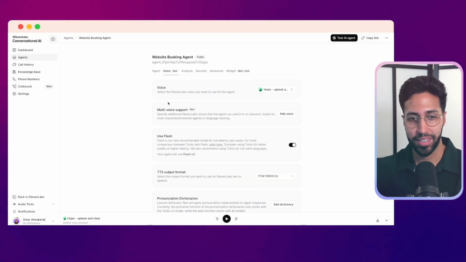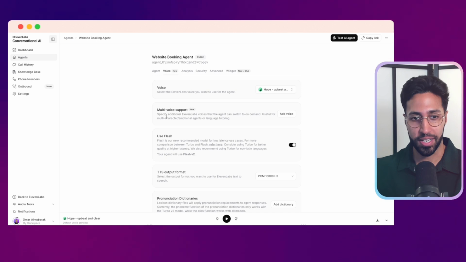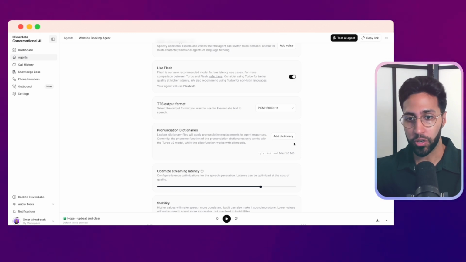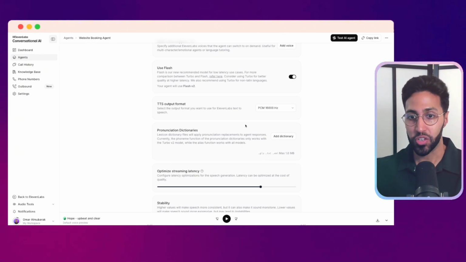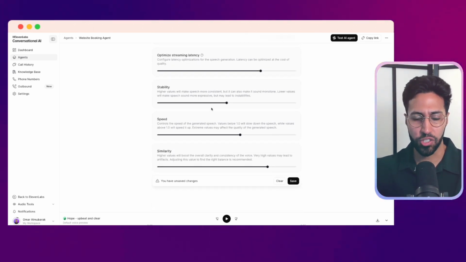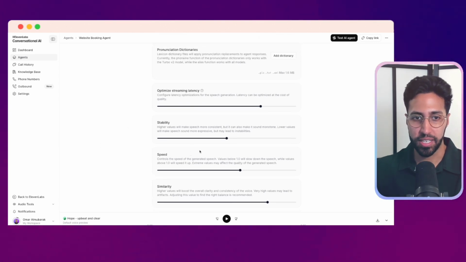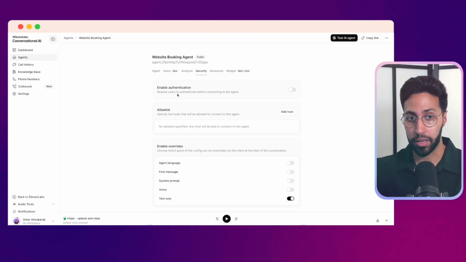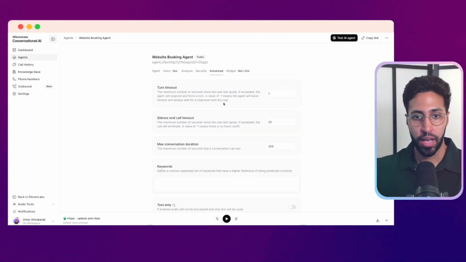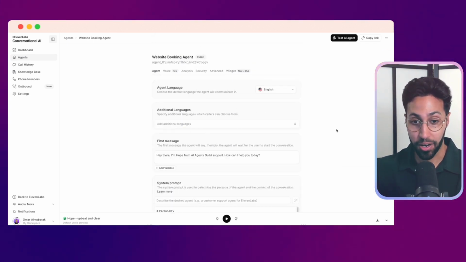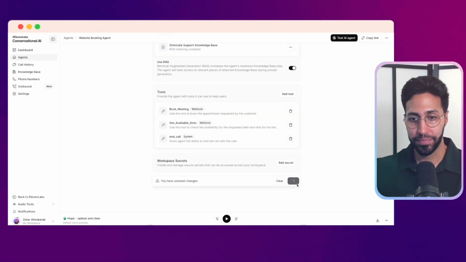I'm going with Hope. You can have multiple voices now, so you can switch between voices. You can have a pronunciation dictionary. So when you're getting more advanced, if you have certain technical words, you can add that dictionary so your voice agent knows how to pronounce it. And then there are extra settings to control stability, speed, stuff like that. You can add evaluation criteria as well, which is really useful when you're testing it out. Some security stuff like authenticating to use it, and these are some advanced stuff. And then what we'll get to is the widget, which is how we bring it into our website. For now, we have it set up, so we just want to save.